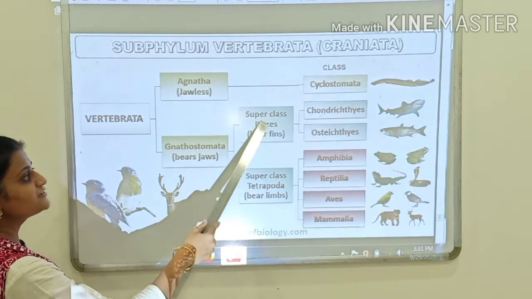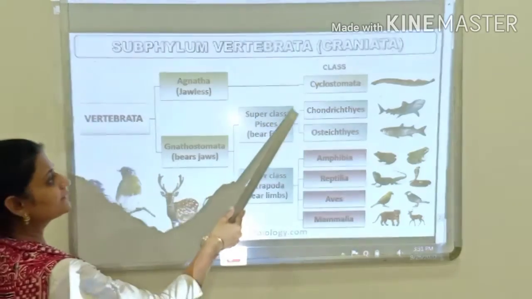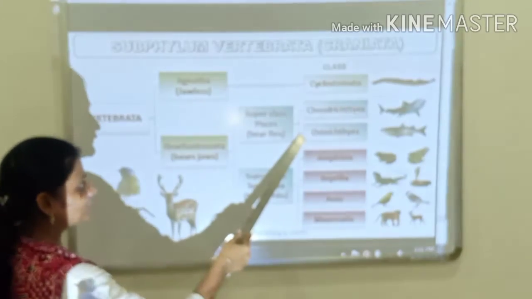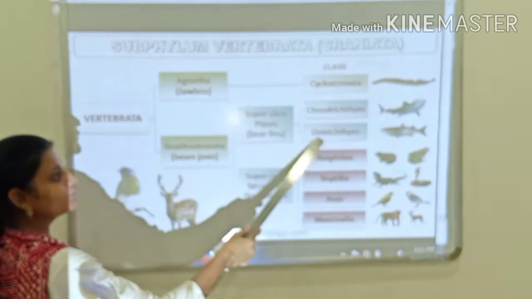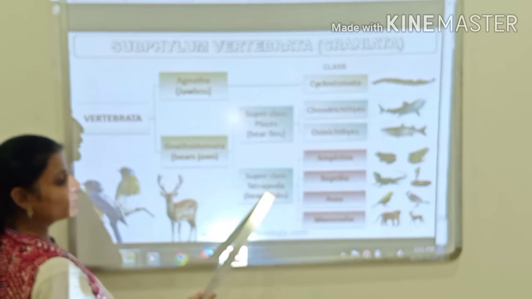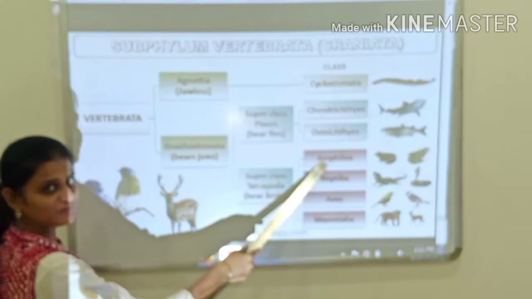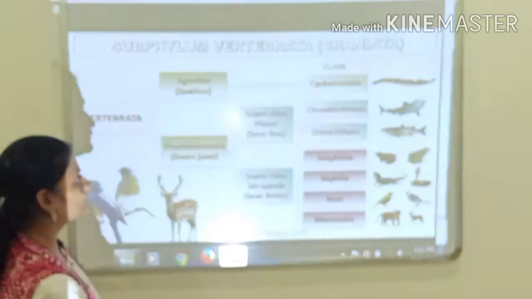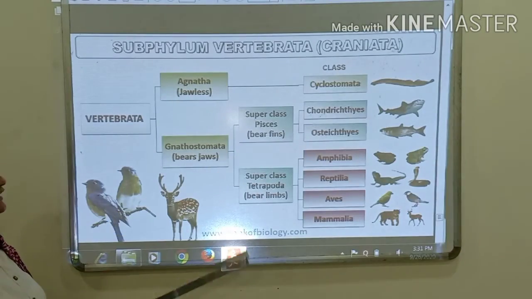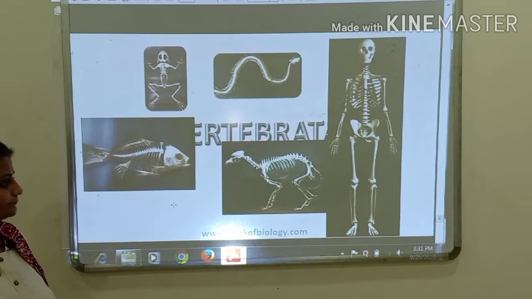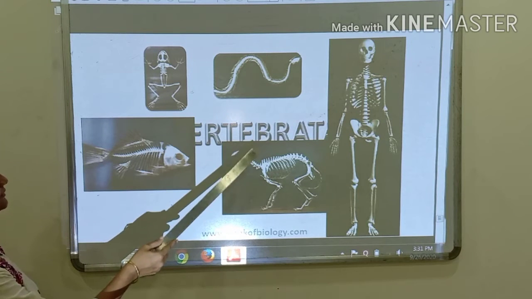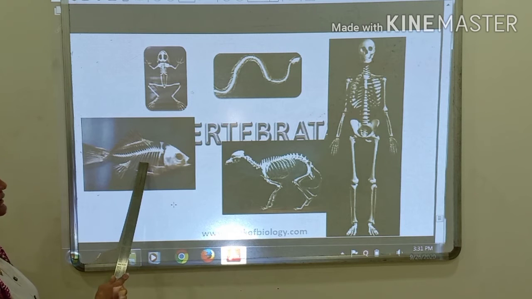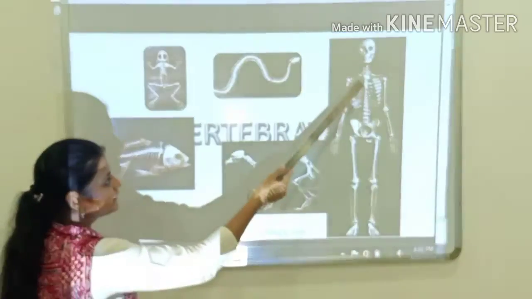Okay, now the superclass Pisces is further divided into the classes Chondrichthyes and Osteichthyes, whereas the Tetrapoda superclass is divided into the classes Amphibia, Reptilia, Aves and Mammalia, right? So this is the complete classification of subphylum Vertebrata. The organisms belonging to subphylum Vertebrata have a vertebral column. So you can see the vertebral column is present.